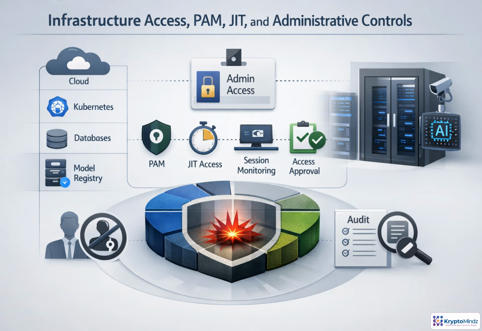Privileged access is where infrastructure risk becomes real. In this section, we'll secure admin pathways into cloud, Kubernetes, databases, registries, and production AI systems using PAM, just-in-time access, approvals, monitoring, and auditability to reduce blast radius.